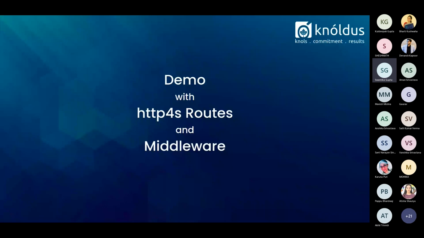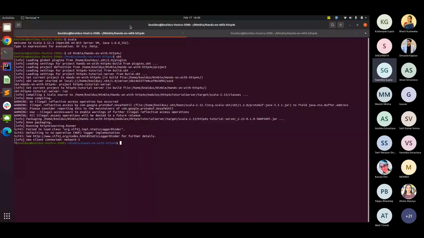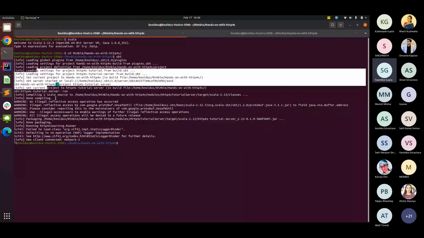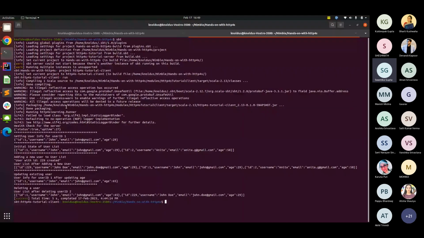Right now, if you just saw, we did not have any extra loggers on our servers to show whether our endpoint is being hit or not, nor did we have them on the client side. These were the ones that I printed specifically just for understanding purposes. But no extra loggers are shown in my basic implementation of HTTP4s routes. So in order to handle that, the code base provides an out of the box logger implementation as well, using which you can have a look at all the different logs that you're seeing.